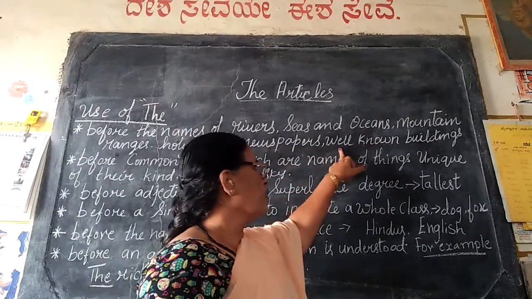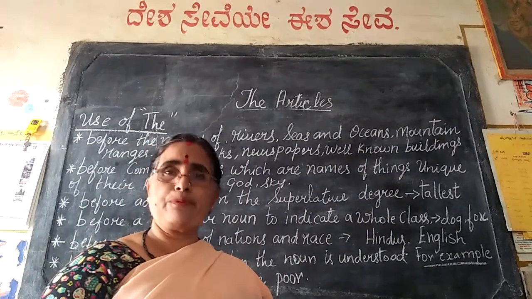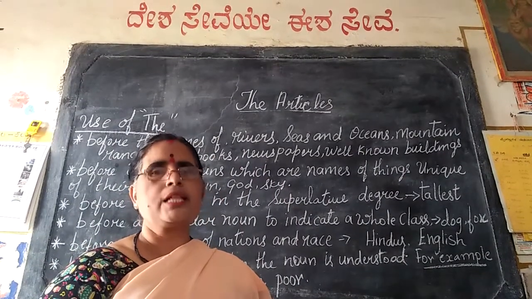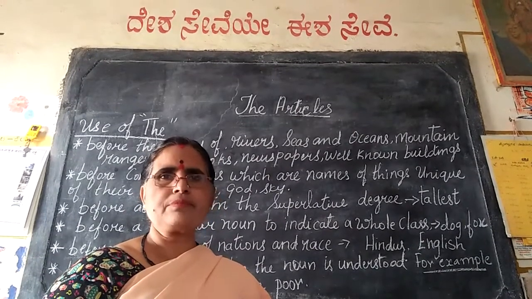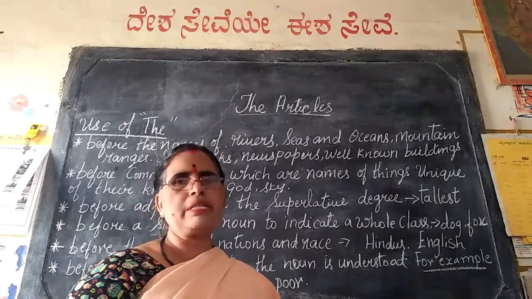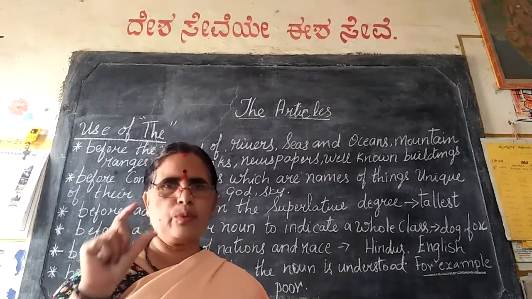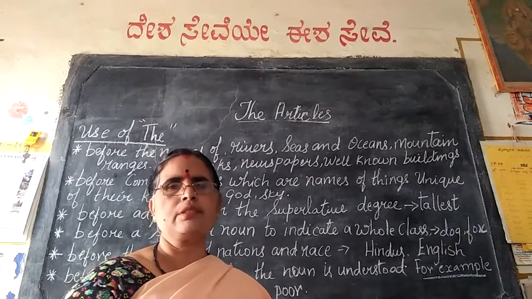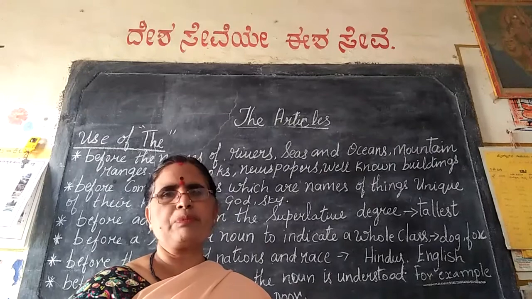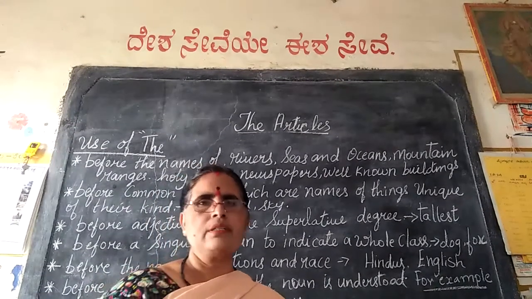Okay. For example, well-known buildings. Well-known buildings may be the Red Fort, the Taj Mahal, the Lotus Mahal, okay, the Vidhana Sauda. So when we are talking about the famous buildings, we add the article the: the Vidhana Sauda, the Taj Mahal, the Red Fort. Right? Shall we proceed to the second rule of the article use? Okay.